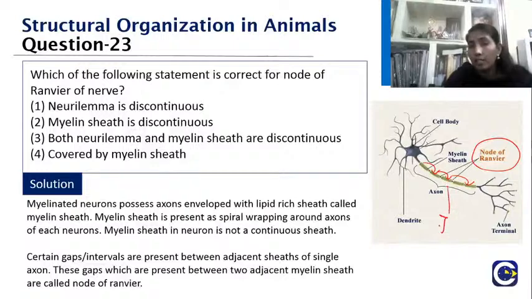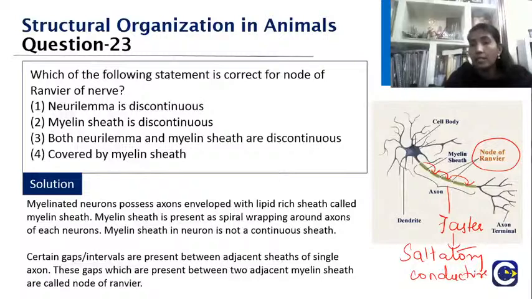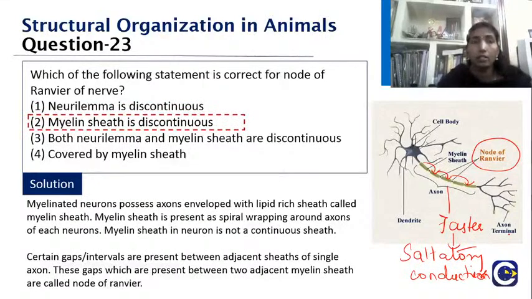So it will be faster, and we call that saltatory conduction. Saltare means to jump, that is the meaning. That is the importance of this. Very good, Tajuddin, Shreya, Jeevita, excellent, you are giving the right answer.